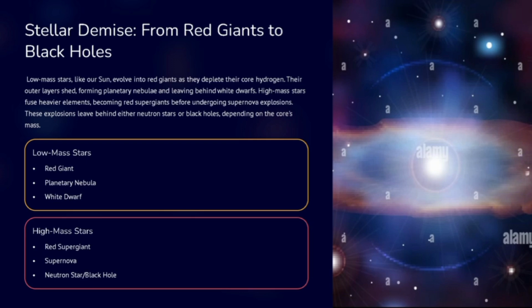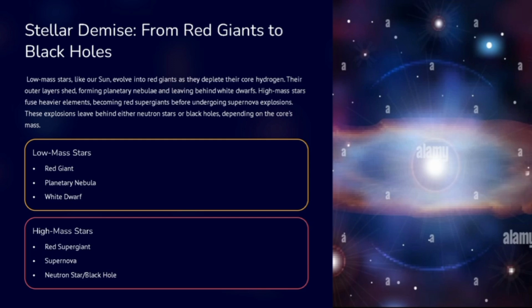Here are the low-mass star examples. First, red giant, next, planetary nebulae, and white dwarf. While high-mass star examples are red supergiant, supernova, and neutron star or black hole.